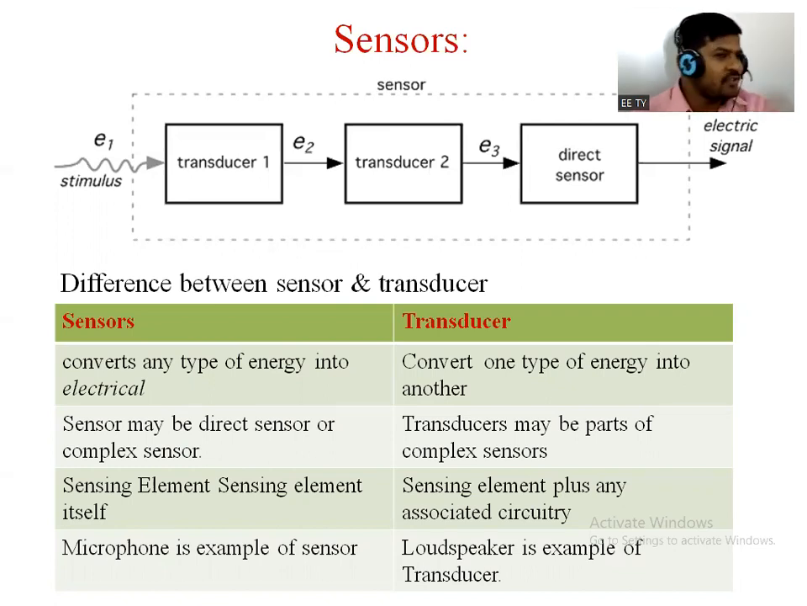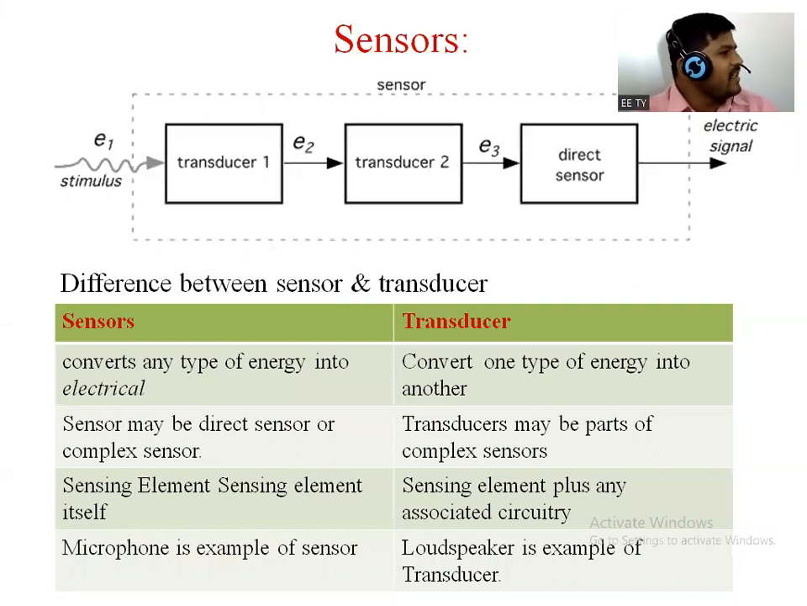Similarly, transducer and sensor we have defined. So a transducer is nothing but a part of a complex sensor. A complex sensor is nothing but a sensor, but between transducer and sensor there is a difference. Suppose a direct sensor is there, it is alone. If we consider a complex sensor, then some transducer part also comes into the picture. That means the transducer is a part of a complex sensor.